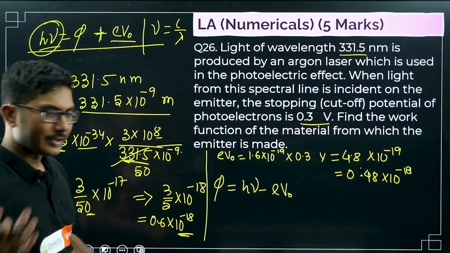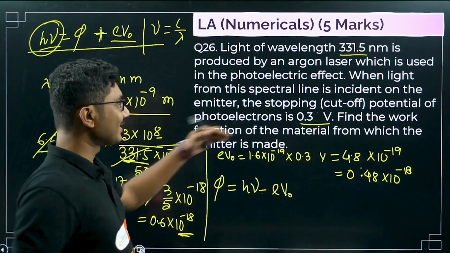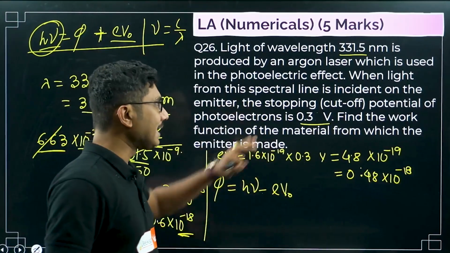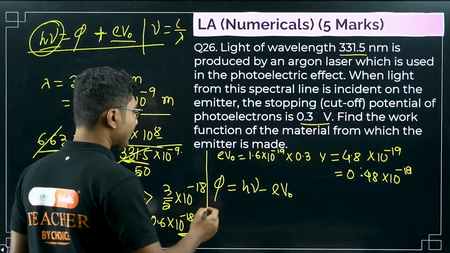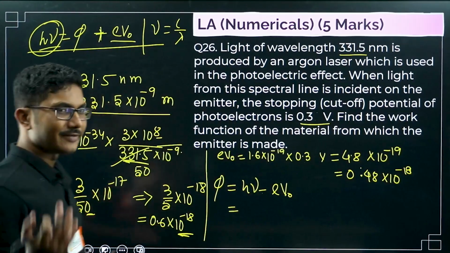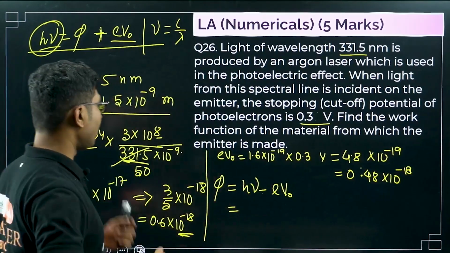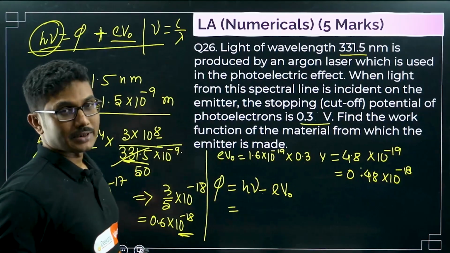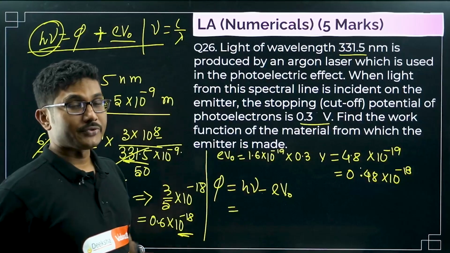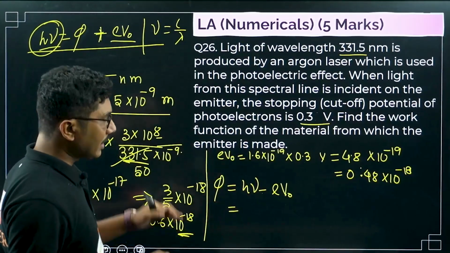Okay, actually we are getting the work function as negative, which is not possible, so that's why I had to adjust these values. These values are taken from your NCERT book with slight value modification, so the modification may not be accurate, and that's why the answer is not coming exactly. NCERT problems are good, but the values are not well thought out. It was done maybe by people who are not familiar with the problem solving skills of the students required, so they give the data randomly. Okay, but don't be afraid.